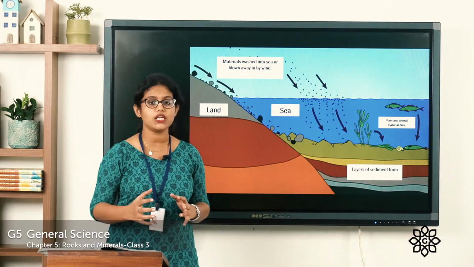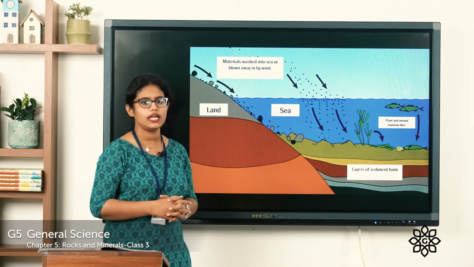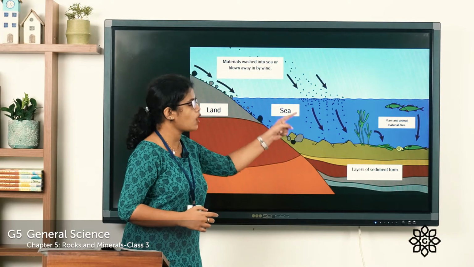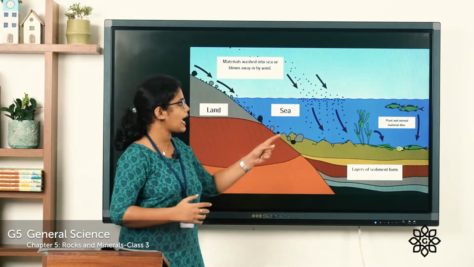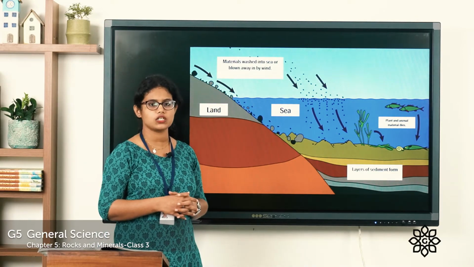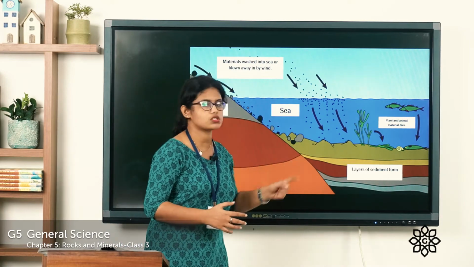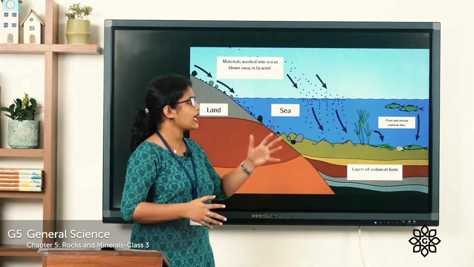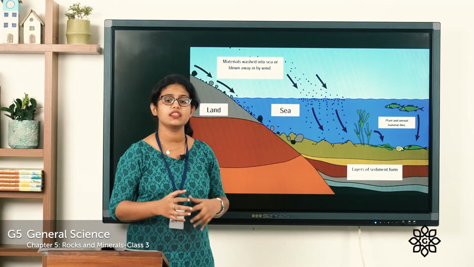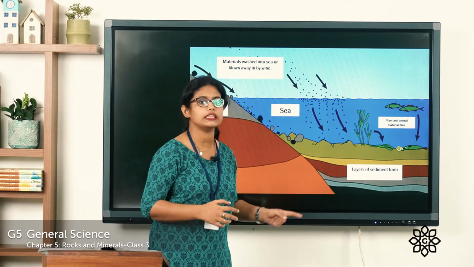So let me explain with a picture. Here you can see a picture. In this you can see some of the rock particles get blown away by wind and get deposited in the sea. And some of the other rock particles get washed away by rainwater and get deposited in the sea. And there are even many plants and animals. Their dead remains also got deposited in the sea.